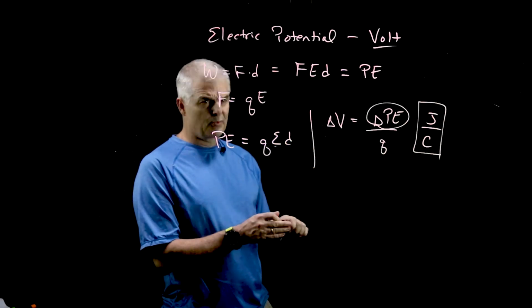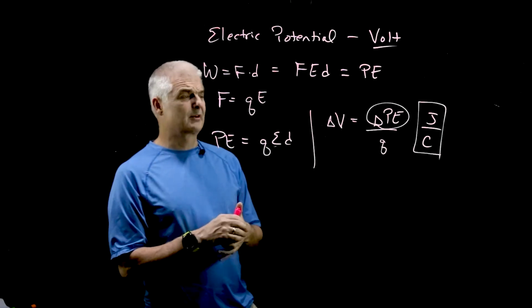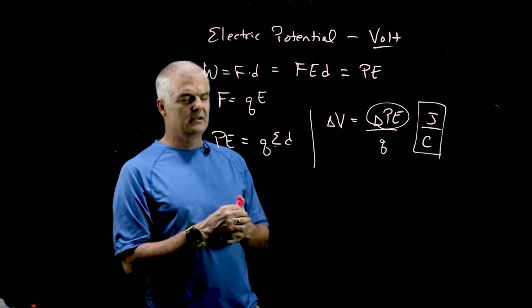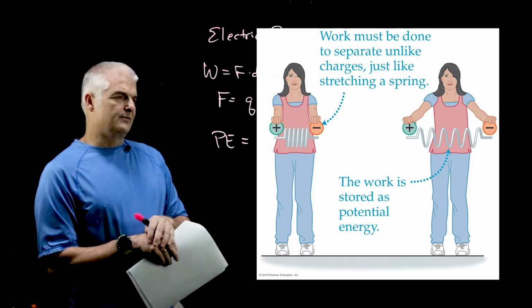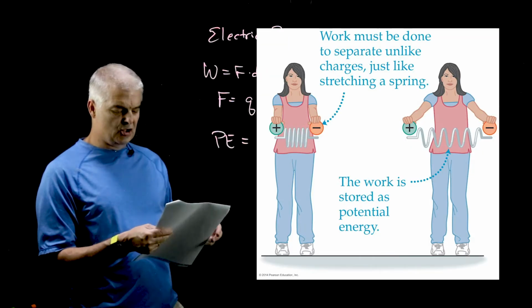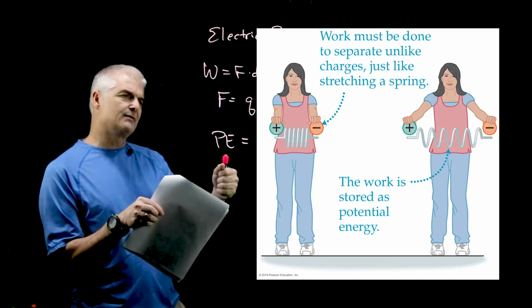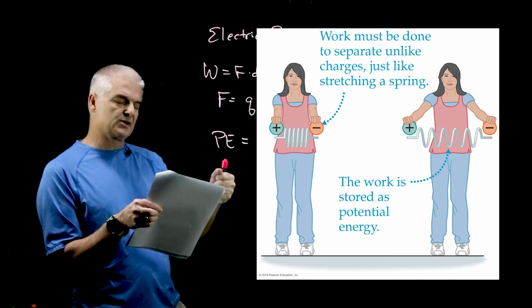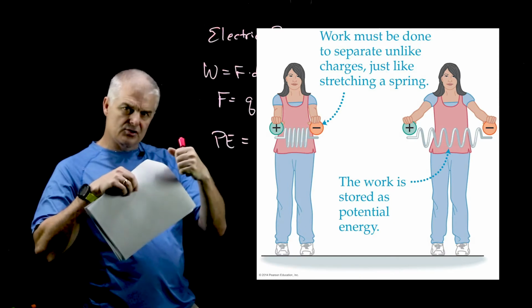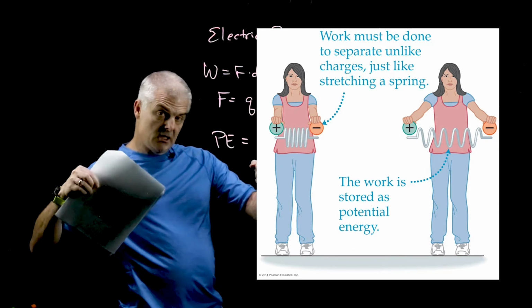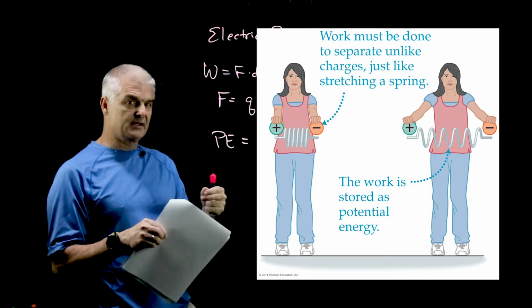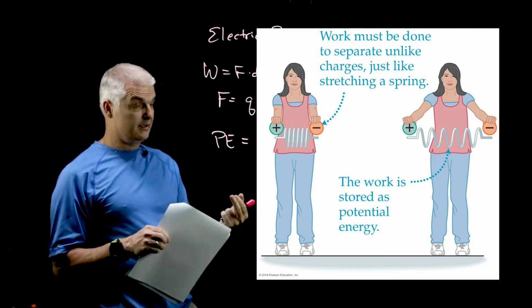Now, you're probably going, I'm still lost, Mr. Bergmann. I don't understand what you're talking about. Let's talk about potential energy from an electron perspective. Take a look at the picture of the gal. She's got a positive and a negative charge, and think of them like a spring. And that spring is causing them to attract. And so for her to separate them, to squish them apart, that's going to take some work.